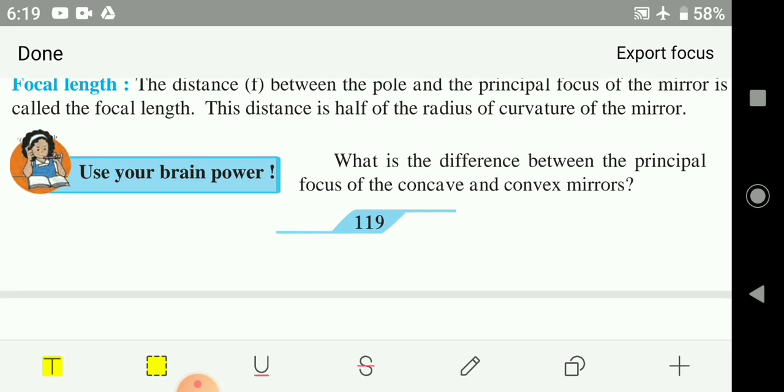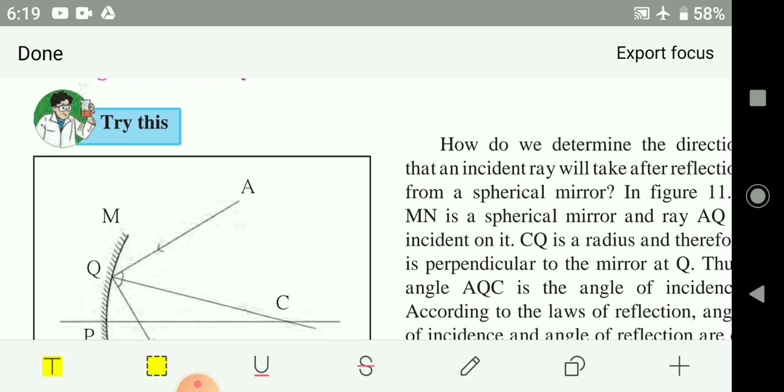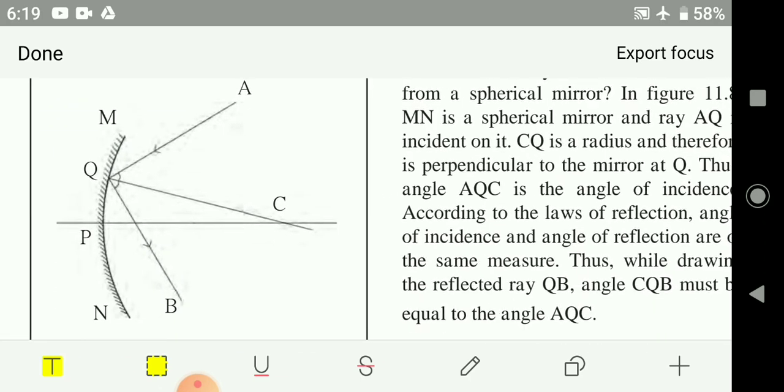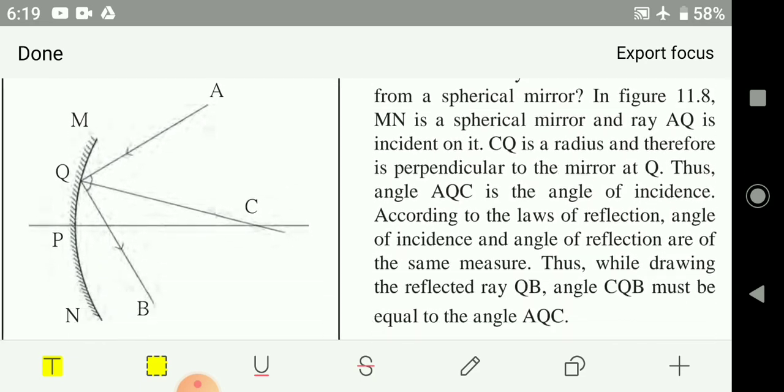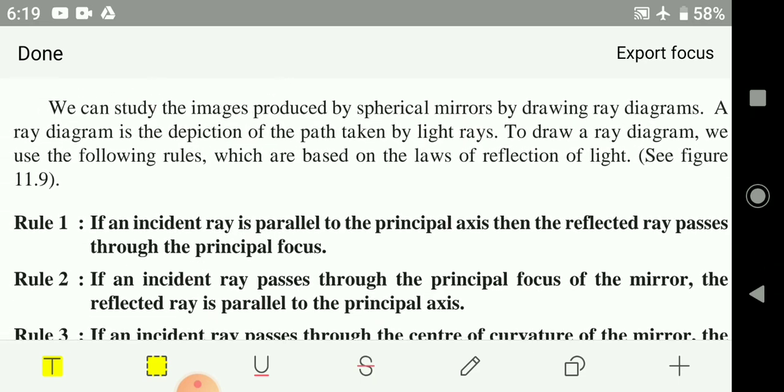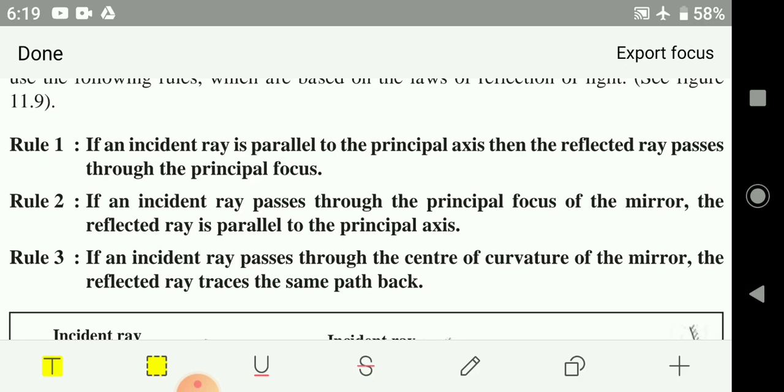Drawing reflected rays: you have to know how to draw the reflected rays. Okay, there are some rules. This is also important from your examination point of view, to state the rules to draw the rays. So you have to learn these rules.